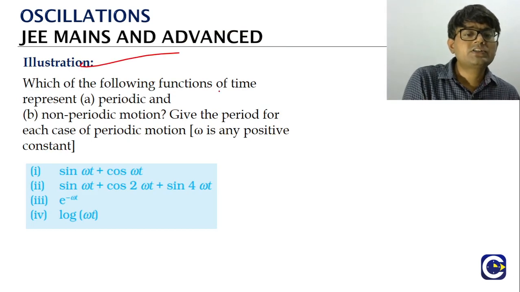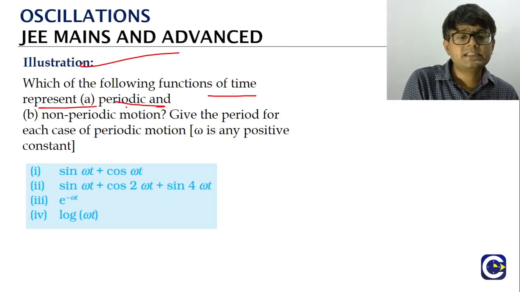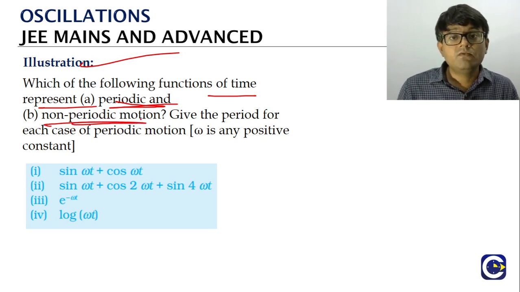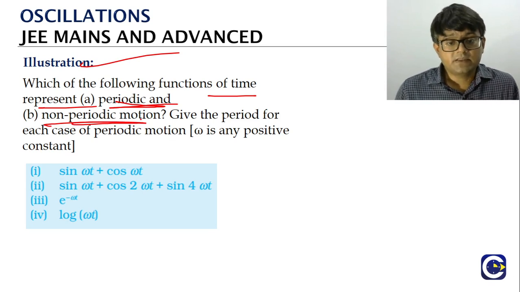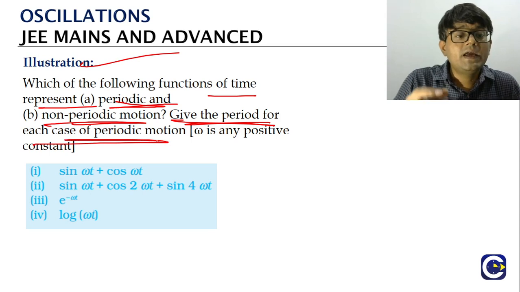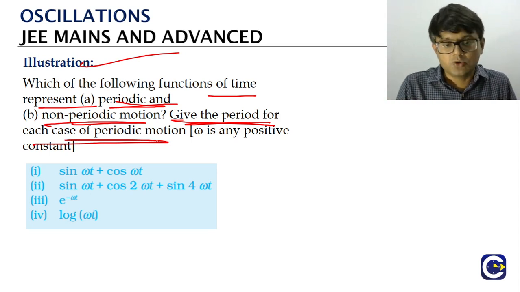Which of the following functions of time represent a periodic and a non-periodic motion? Whichever is repeating we call periodic. Whichever is not repeating we call non-periodic. And whichever is repeating, we also have to give the period for each of these periodic motions.